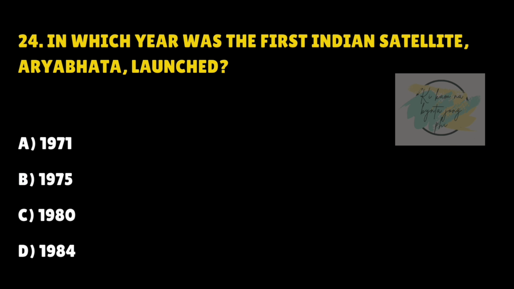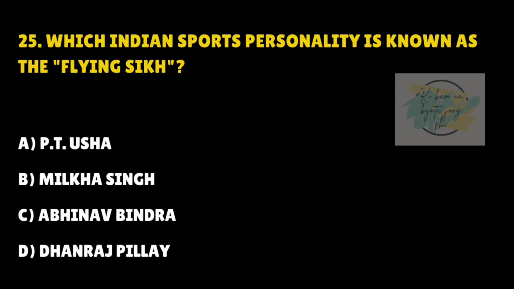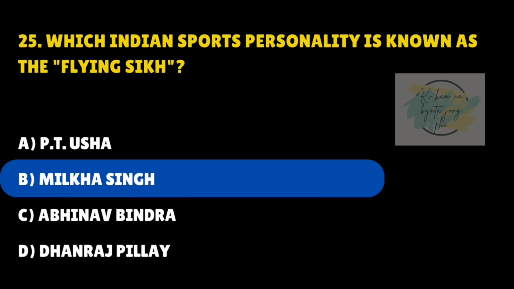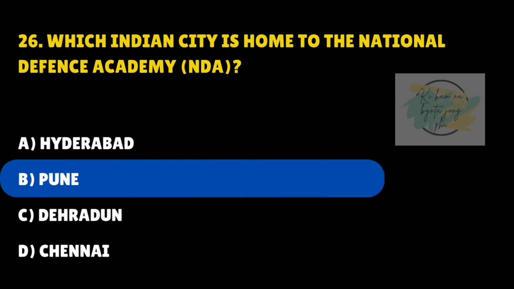In which year was the first Indian satellite Aryabhata launched? Answer is B. 1975. Which Indian sports personality is known as the Flying Sikh? Answer is B. Milkha Singh. Which Indian city is home to the National Defence Academy (NDA)? Answer is B. Pune.